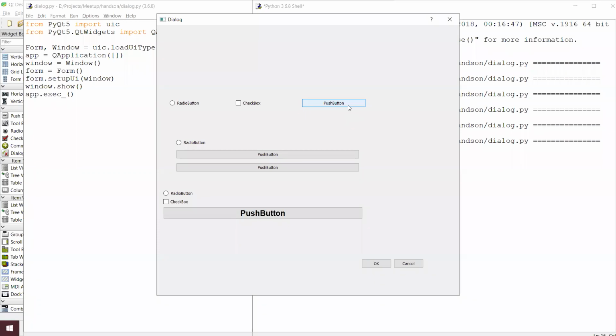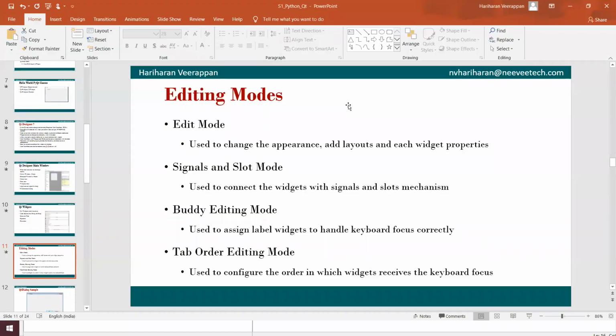Whatever signal is generated will be handled in callback functions, which are called slots, basically. The signals and slots mode is the one used to connect the signals generated by the widgets and the respective callback functions in our application using the slots.